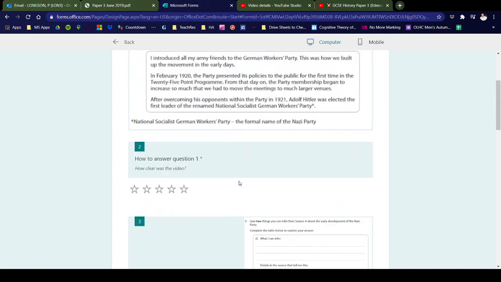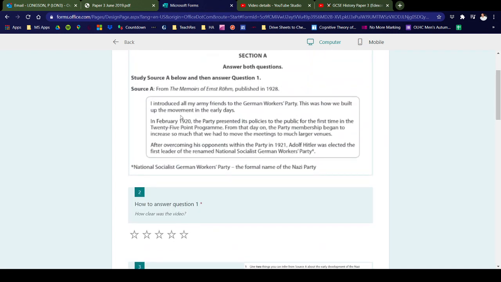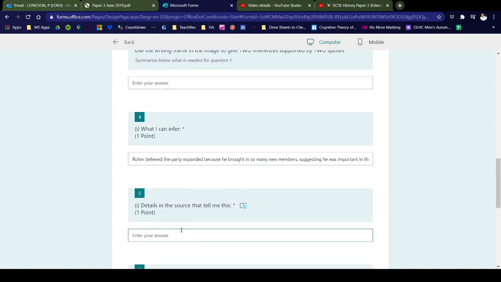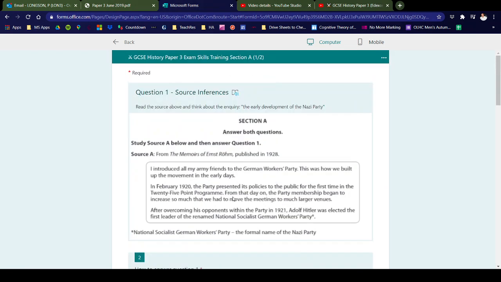And the information in the source we can find, well, we could just take that first whole section there, introduce all my army friends to the German Workers' Party, this was how it was built. So you would then copy and paste that out. So I introduced all of my army friends to the German Workers' Party.